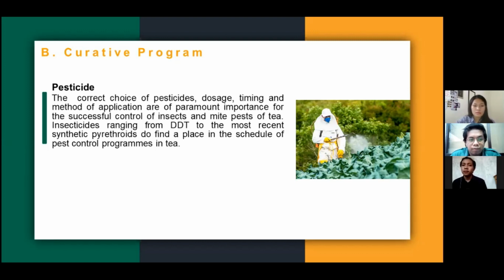The correct choice of pesticides, dosage, timing, and methods of application are of paramount importance for the successful control of insect and mite pests of tea. Insecticides ranging from DDT to the most recent synthetic pyrethroids find a place in the schedule of pest control programs in tea.